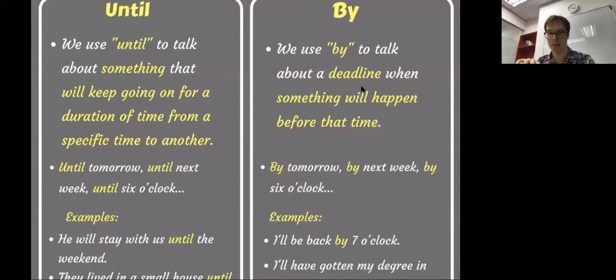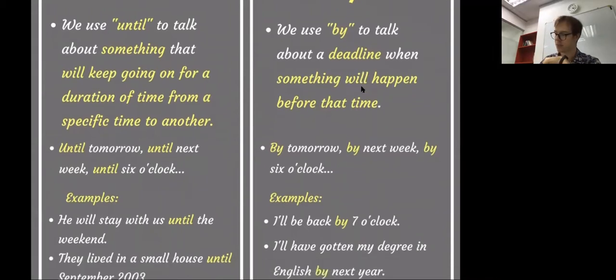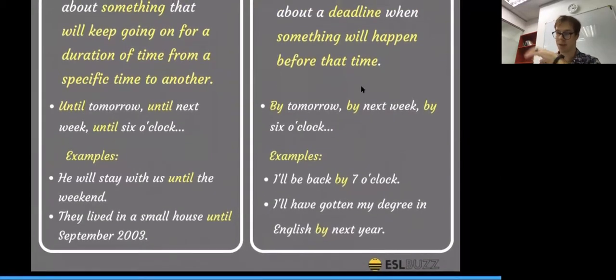I have to be home by 6 o'clock. I'm having friends over. They're coming to my house at 6 o'clock. Can I go home at 6:30, 7 o'clock? No, right? I have to be home by 6. That's my deadline. I have to do it before 6, okay? So just again here, some of the same time words we use with until and by, but the reason to use them is different, okay?